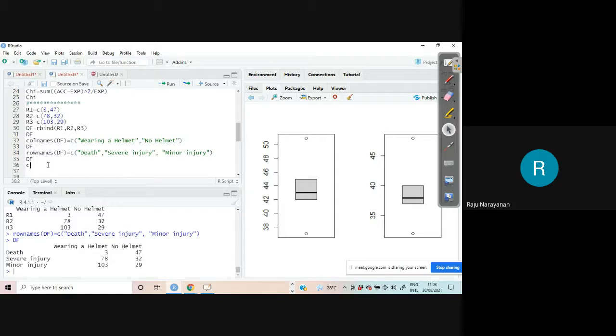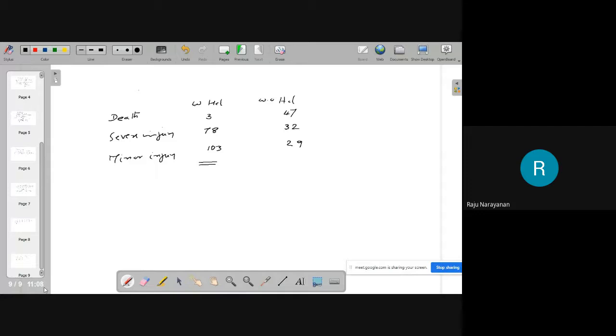And you can do this one, just one: chisq.test(name of the data frame). Here, what will be the degrees of freedom? Here the total is there. 347 and 3, 50. 78 and 32, 110. 132. Here, 184. 108. You need to find only one of these two values, correct?